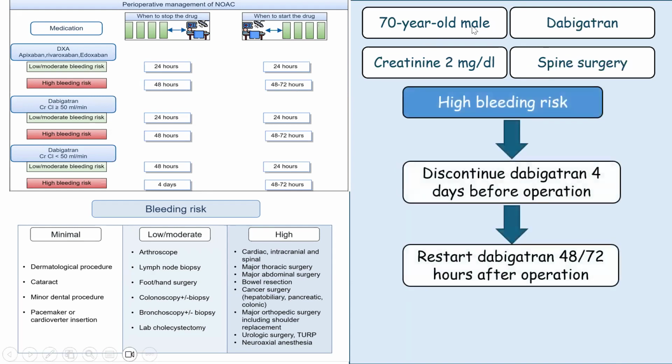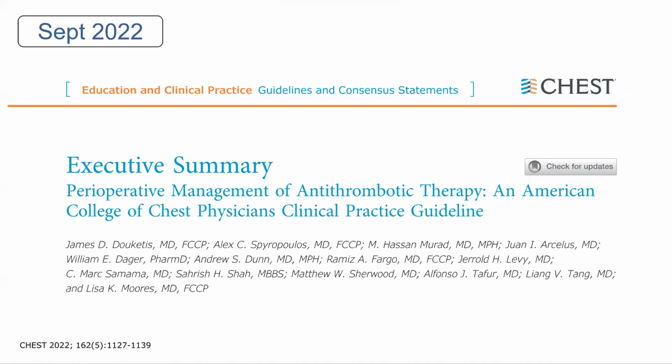The third example, a 70-year-old male patient on dabigatran, creatinine is 2 milligrams per deciliter, and expected creatinine clearance will be less than 50 milliliters per minute, undergoing spine surgery. This patient has a high bleeding risk, and because the creatinine clearance is less than 50, the dabigatran will be discontinued 4 days before the operation and restarted 48 to 72 hours after the operation. For further details, you can check the guideline recently published in CHEST 2022.